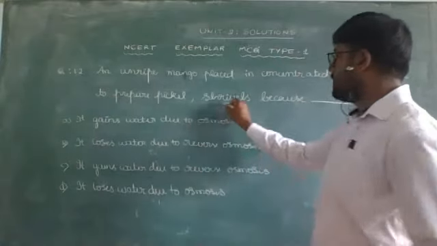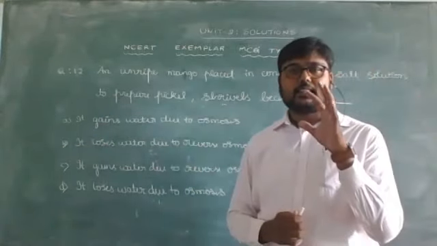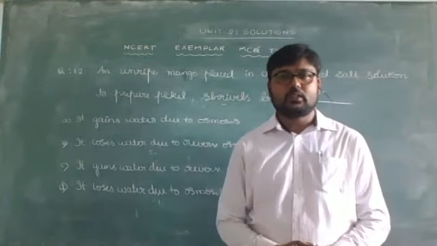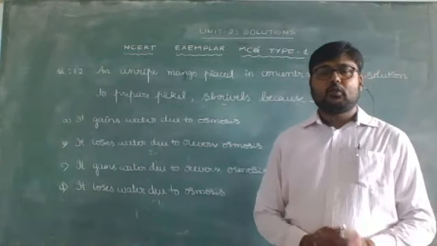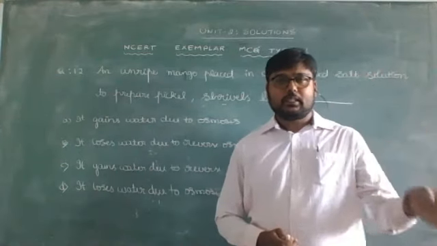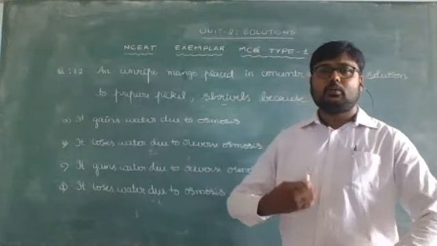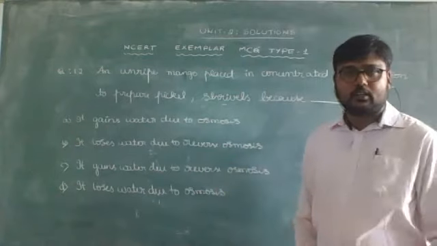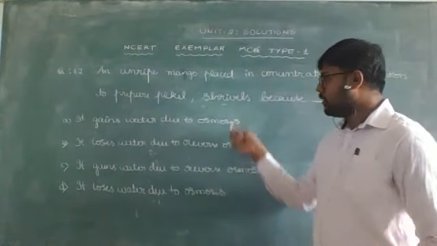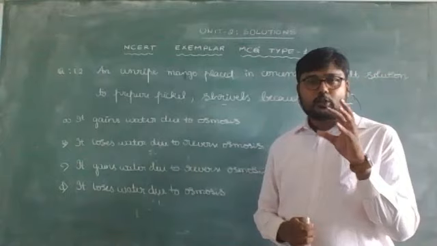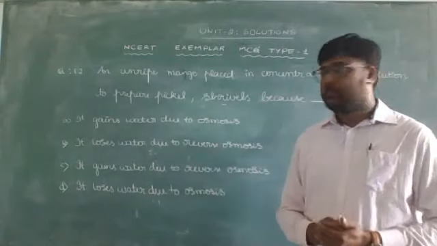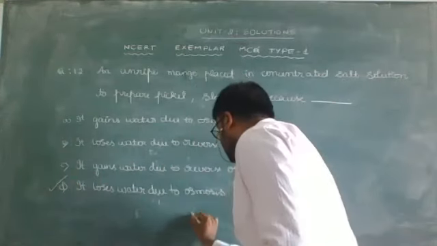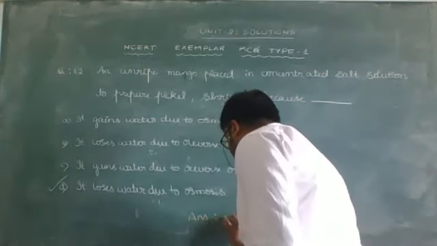Now here the information shrivels indicates that the cell size decreases, which refers to a normal osmosis process. The movement of solvent takes place from a region of higher concentration to lower concentration through a semi-permeable membrane. Hence reverse osmosis is not correct. We need to look into the two processes there. Now to shrivel, it has to lose the water. Hence it loses water due to osmosis is the correct answer. The correct option is answer D.